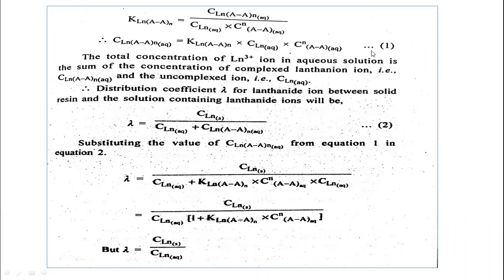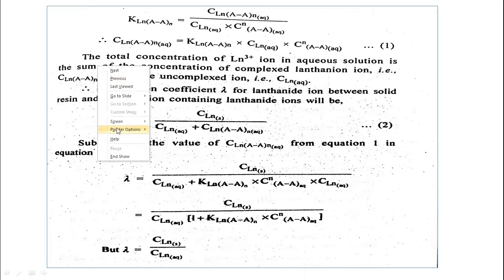Now let us see. The total concentration of the lanthanone ion in aqueous solution is the sum of the concentration of the complexed lanthanone ion and the uncomplexed lanthanone ion. This is very important to understand.